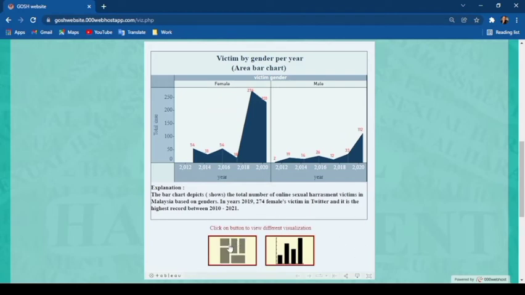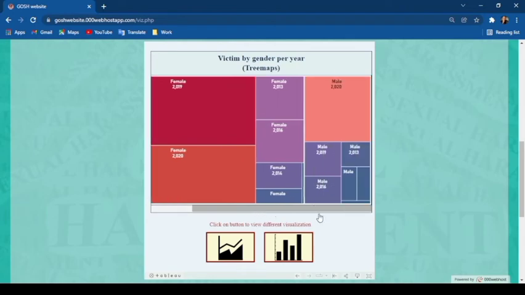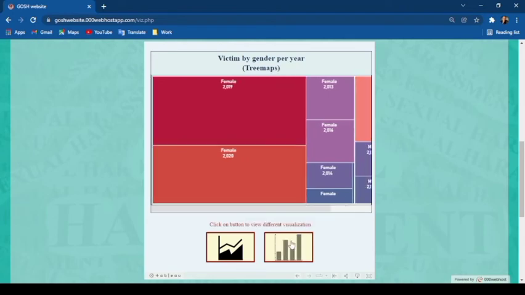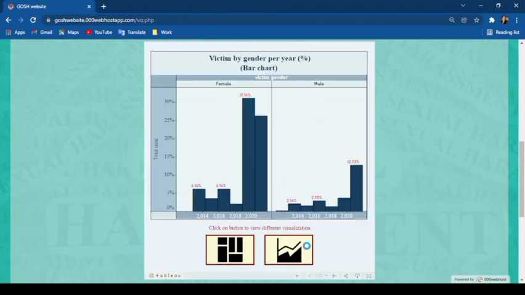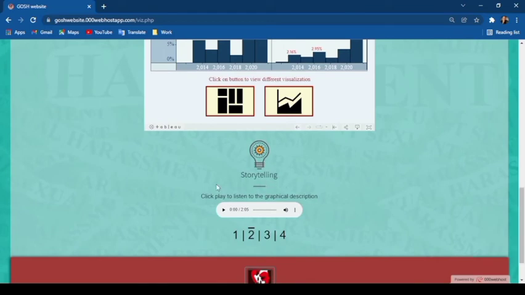This is 3 maps, so if you click here, it will change to the 3 maps, and if we click on this one, it changes to the bar chart. The user can play around with this button to see the different visualizations. Same as the first page, it also provides the storytelling, which the user can click to listen to the graphical description. The user needs to click on the button to listen.